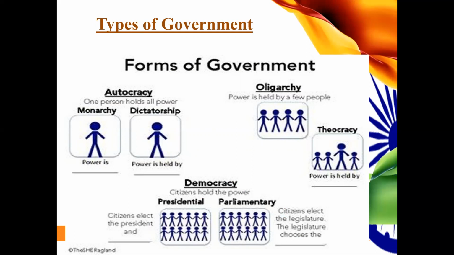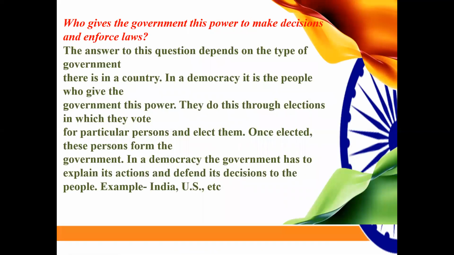Then we have democracy, which is the most recent form of government, in which the citizens hold the power to choose the government. The democracy type of government is of 2 types, presidential and parliamentary. In the presidential type of government, the citizens elect their president, and in the parliamentary form of government, the citizens elect their prime minister or their legislature.